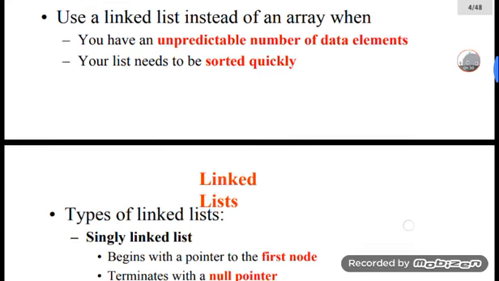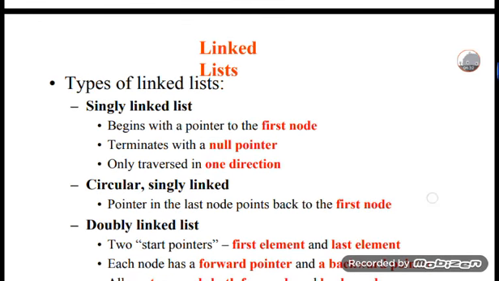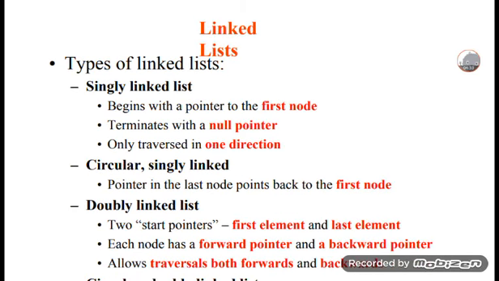And then, the types of linked lists. A single linked list begins with a pointer to the first node and terminates with a null pointer. It is traversed in one direction only.